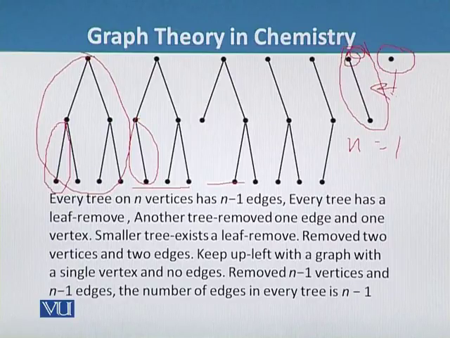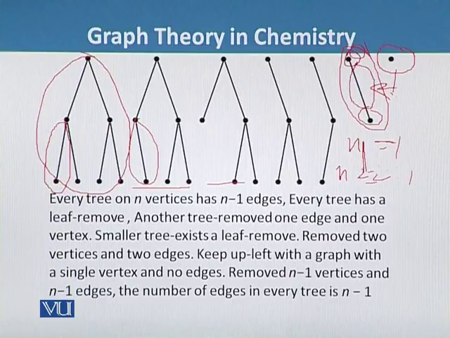For example, if we go back to the second last one, here we can see there is one vertex and a second vertex, which means that n is equal to 2. If we want to calculate the edges, we use the formula n minus 1. So n is 2, and if we subtract 1 from 2, we get the answer 1. So we can see here there is only one edge. So from this removal of smaller trees, we can prove that the number of edges in every tree is n minus 1.